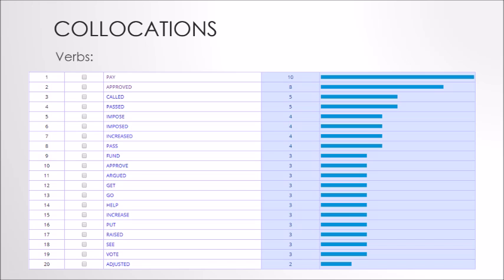Next up is collocations. Unfortunately, due to levy being a word that isn't often used today, the list of associated words also happens to be small, but nonetheless, we still got a result to showcase. Introducing the verbs, as you can see in the picture, the list is very small, but we can already see a clear top 4 with pay, approved, call, and passed. If we included all verb forms in the list, the top 6 would include approve with 11, pay with 10, pass with 9, impose with 8, and increase and call together with 7.